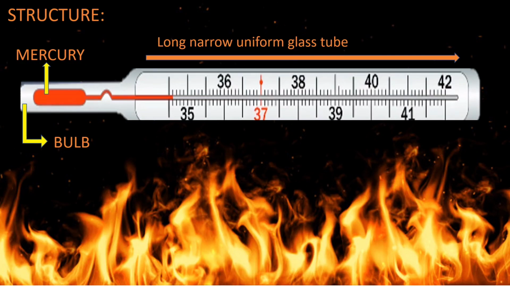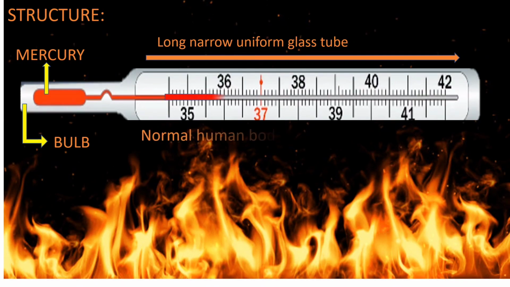This curve is called a kink, and it is made for stopping or breaking the backflow of mercury. What happens if the backflow of mercury is broken? We can read the temperature correctly and there is no disturbance in the temperature when we read it after taking it from the person. So that is the function of the kink.